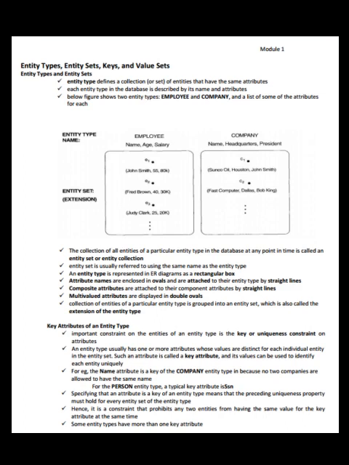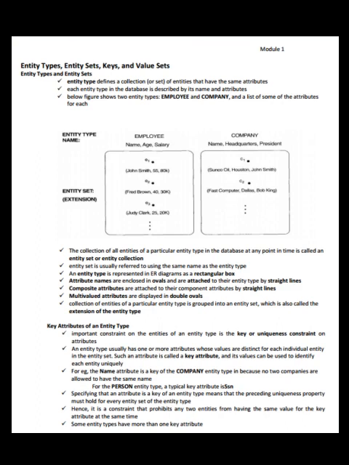Composite attributes are attached to their component attributes by straight lines. Multi-valued attributes are displayed in double ovals. The collection of entities of a particular entity type is grouped into an entity set, which is also called the extension of the entity type.